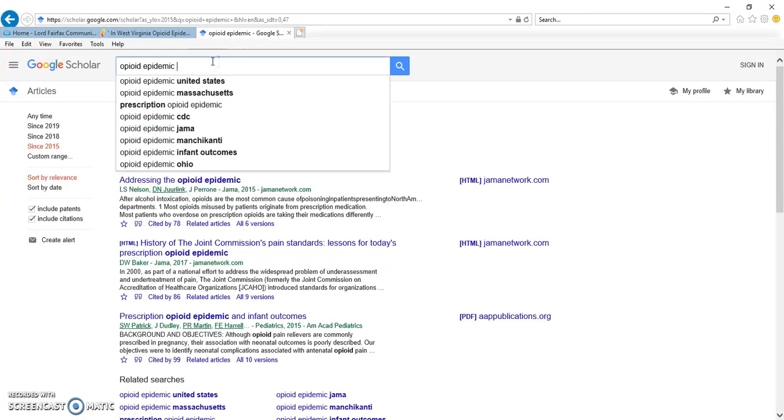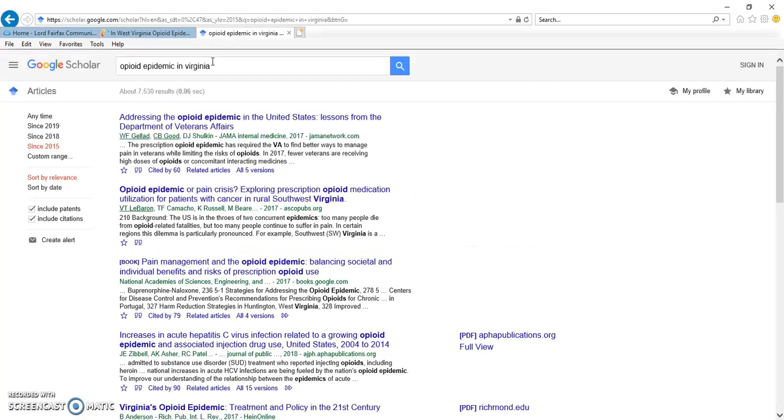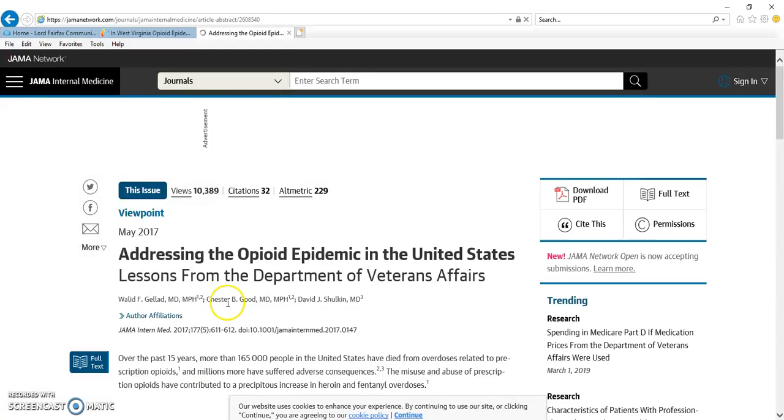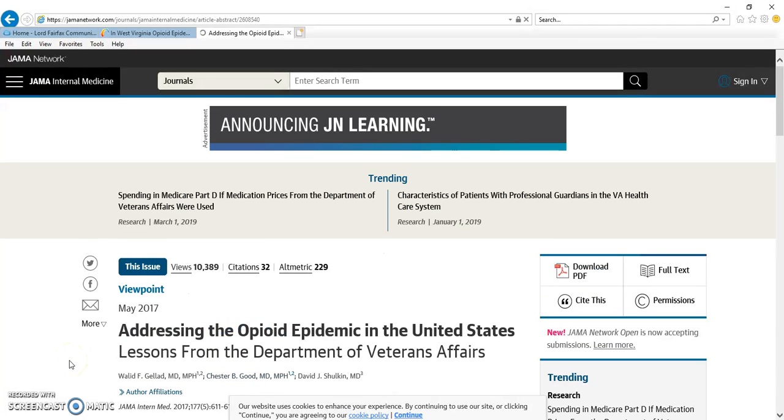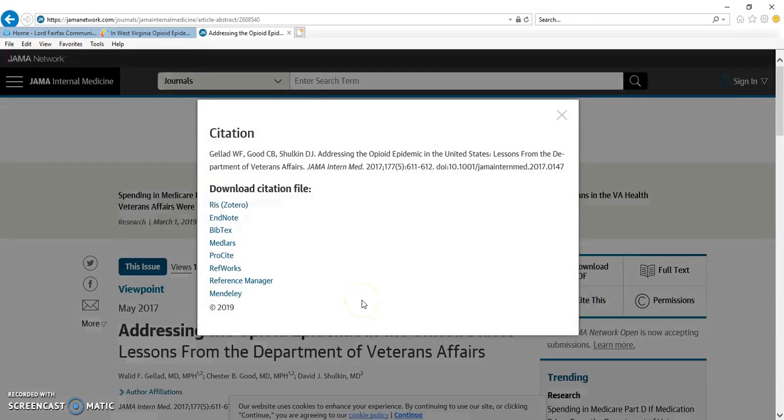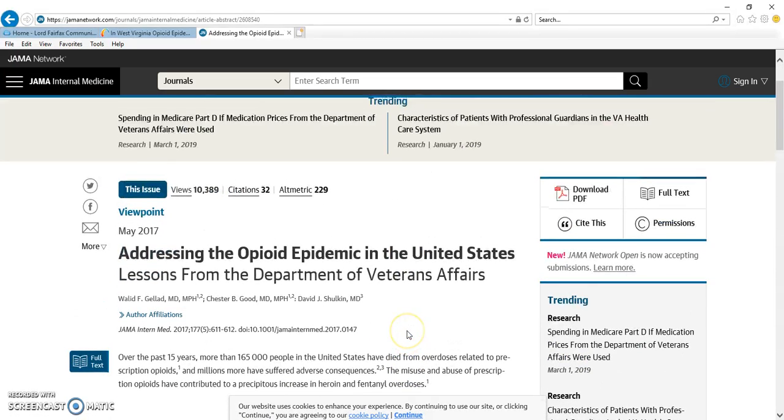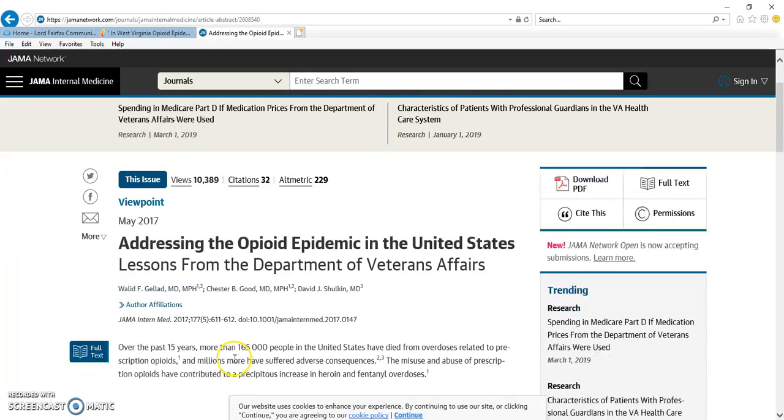I'm also looking for Virginia, so I want to know. So here's an article from the governor. This article here also allows you to cite it, which I think is very helpful because it is hard to cite articles. So this gives a citation for me, which I would need for my references. I go through and I read about it. I see the author up here. He's a doctor.